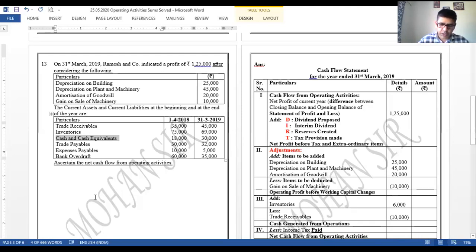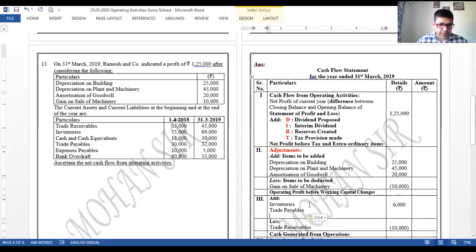Next is trade payables. Of trade payables, we can see that 30 to 32. It has increased. Liability increases. If liability increases, it's inflow. Inflow का तो plus करना होगा. Trade payables, 30 to 32, 2,000 is an increase, so 2,000 rupees, right?